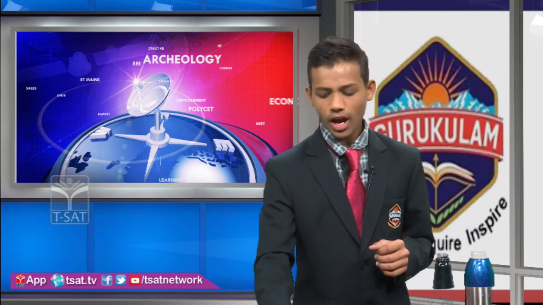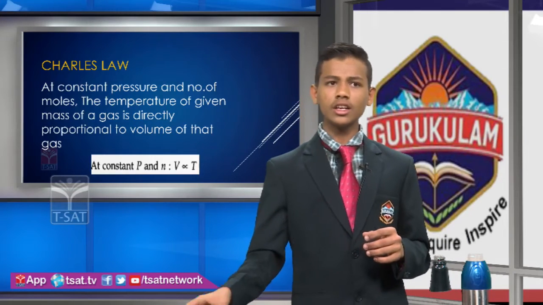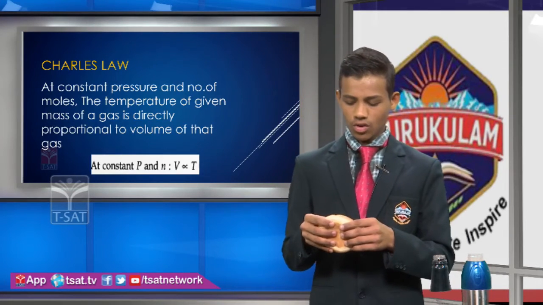It means the temperature increased and the volume of the gas also increased. So they have a proportionality constant. This proves Charles' law.